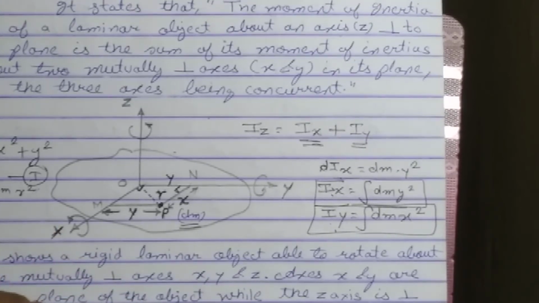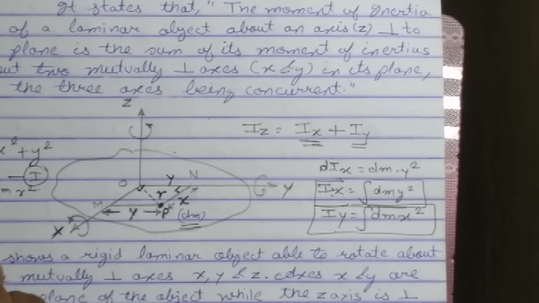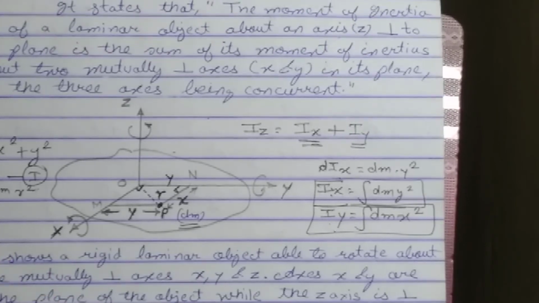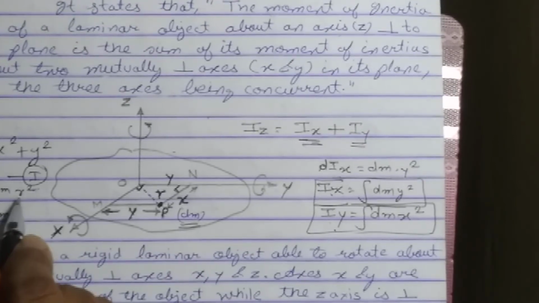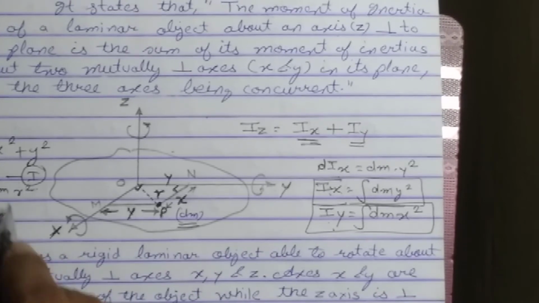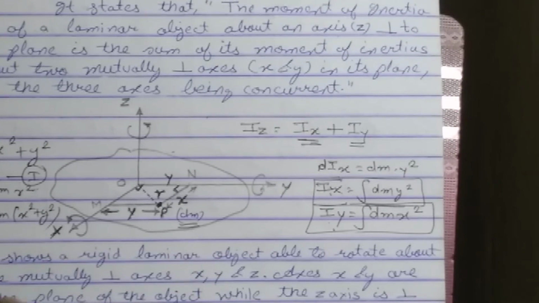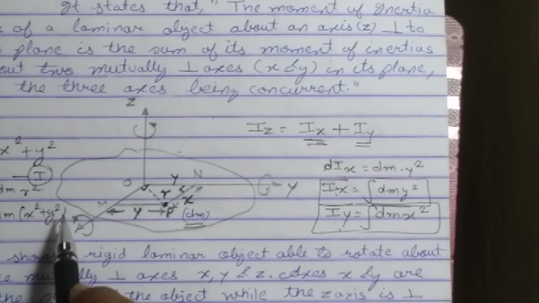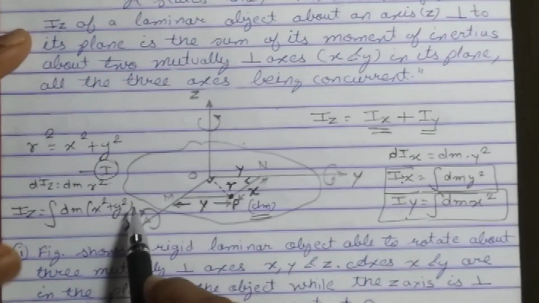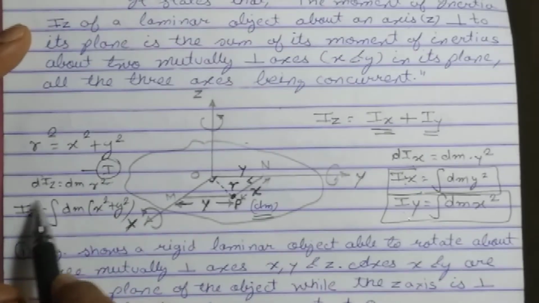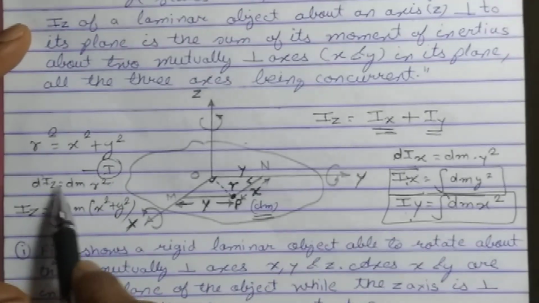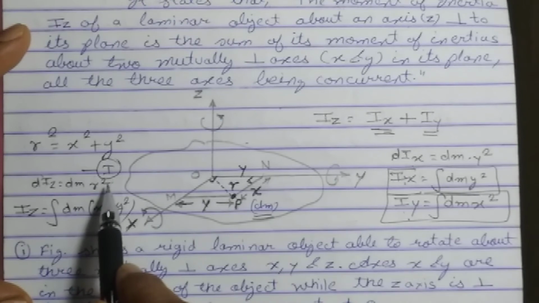I want to find the moment of inertia of the whole body about the z-axis. For that I will integrate dm r square, but in place of r square, I am going to substitute x square plus y square. Hope you understood this particular part. You can see here, I found the moment of inertia of that particle about the z-axis first, that is mass into distance square.